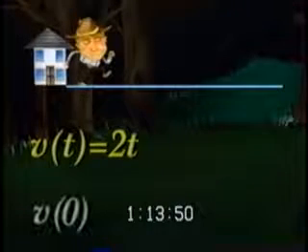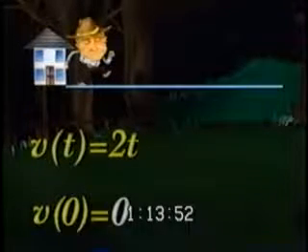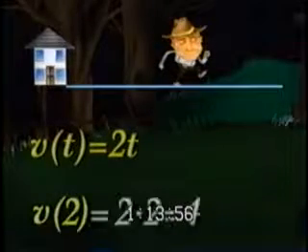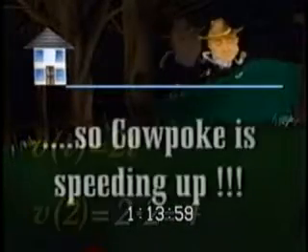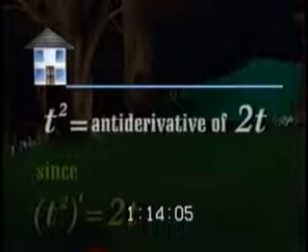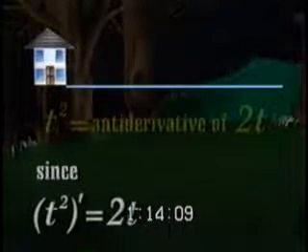As we see, his velocity at time 0 is 0 feet per second, at time 1 is 2 feet per second, and at time 2 is 4 feet per second, and so on. So Cowpoke is speeding up. He just may catch that dream of his. Well, we say that t squared is an antiderivative of 2t, since 2t is the derivative of t squared.